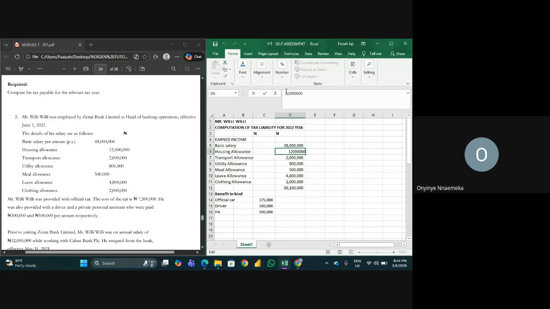Let me see if it will work. 7 divided by 12 multiplied by this. It's a way to make this thing work.